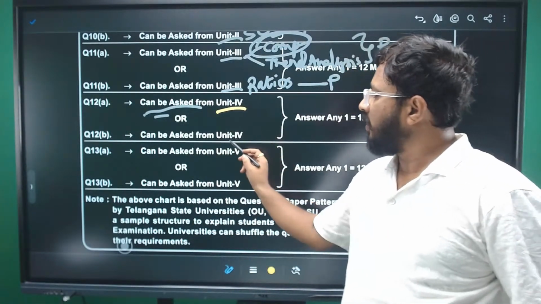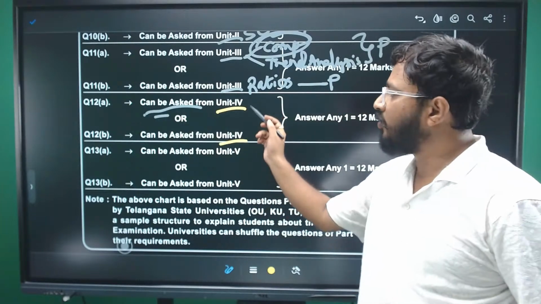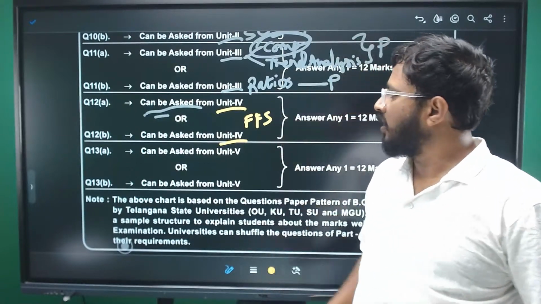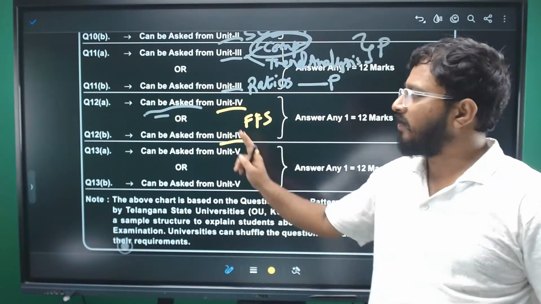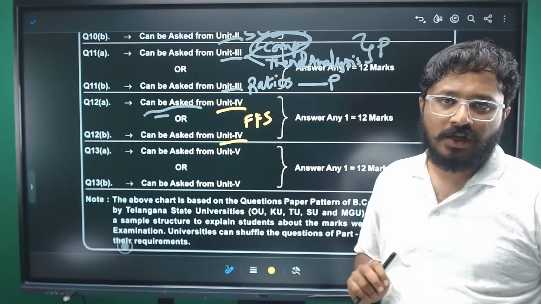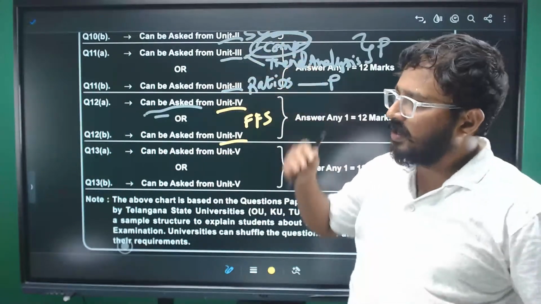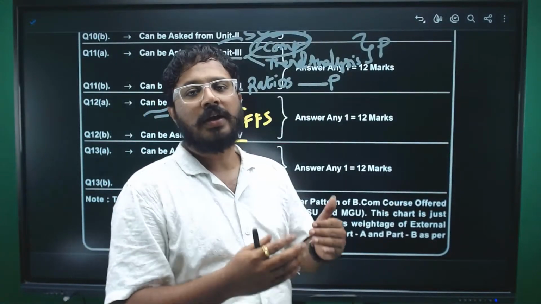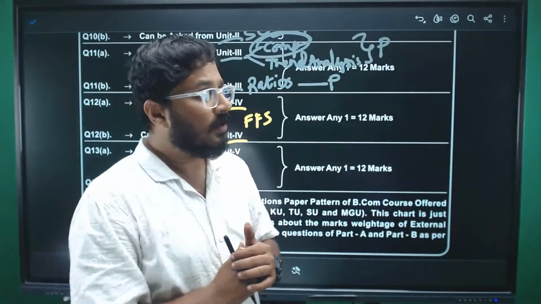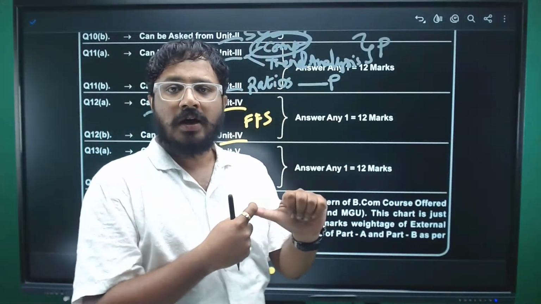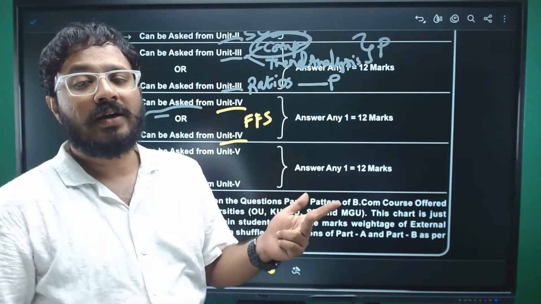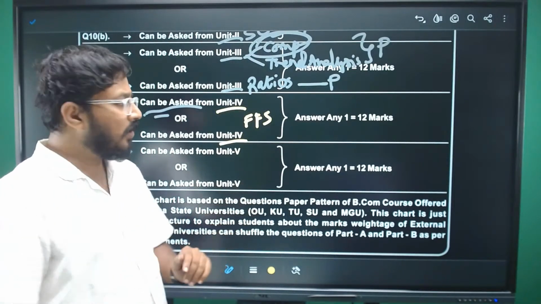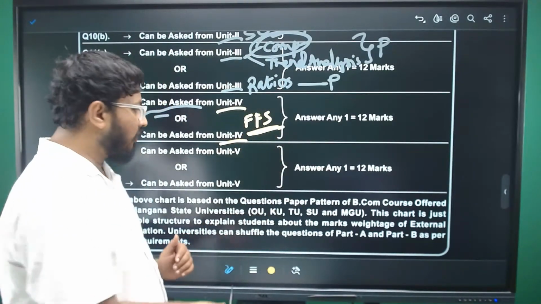12A and 12B are from unit 4. What is unit 4? Funds flow statement. Both can be problems, or one can be a theory, one can be a problem. So unlike in the first 3 units, where you have two topics: management accounting and marginal costing in the first unit, budgetary control and standard costing in the second unit, various techniques in the third unit apart from ratio analysis, you have comparative trend analysis. Here in unit 4 and unit 5, the topic is only one. Unit 4 is funds flow statement, unit 5 is cash flow statement.